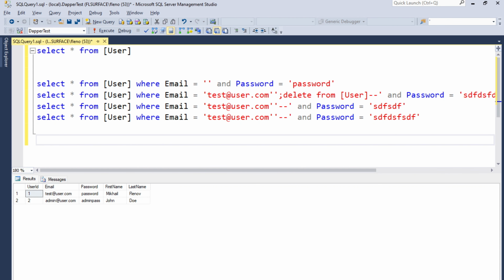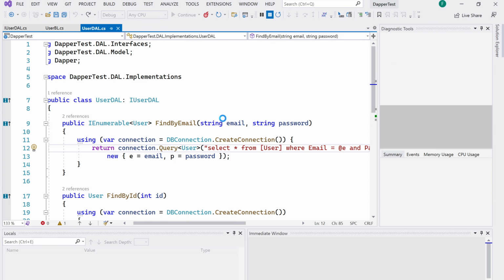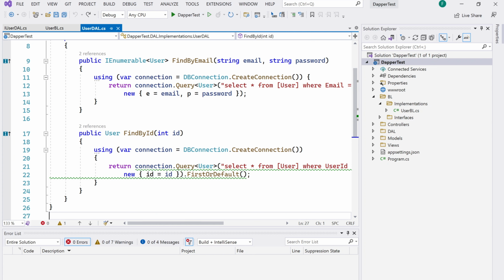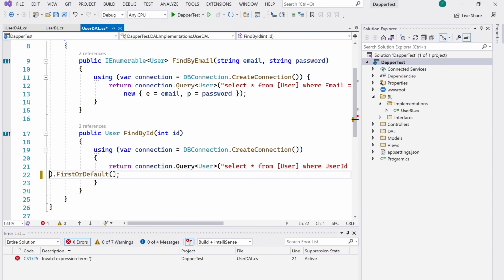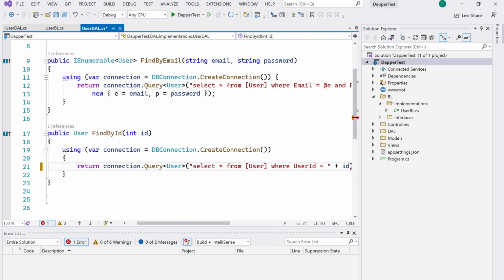In some cases, it's possible to secure using simple data types like int. If we have an int, yes, it's okay-ish to concatenate because it's basically secure. You will not be able to pass a single quote or anything else as an int variable.